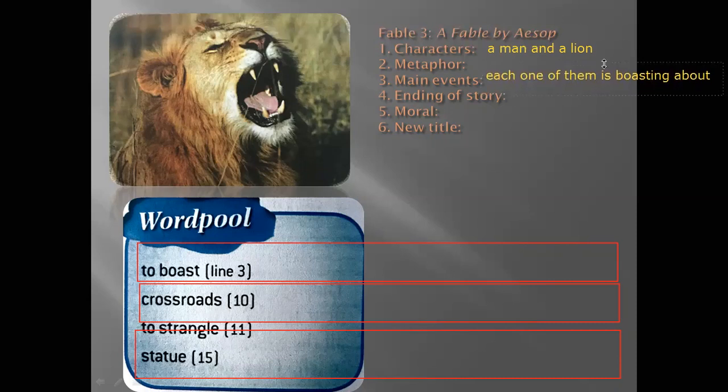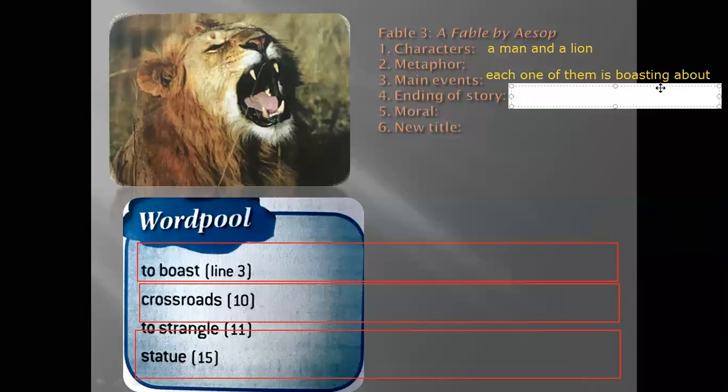So what is the ending of the story? The ending of the story is that who wins? Who wins in the battle? Who's stronger actually? Is the man stronger or the lion stronger? Lion. Why? He can bite him and kill him. But man is stronger. He has a brain. He can use weapons and tools to kill the lion.